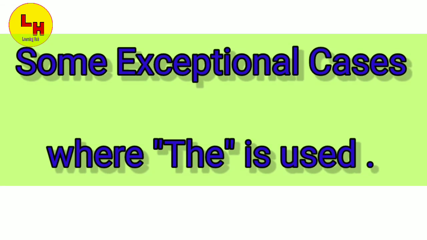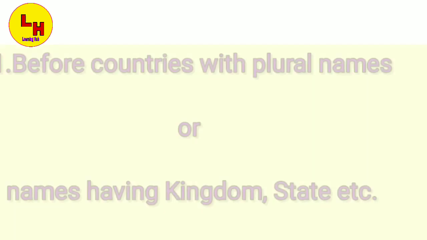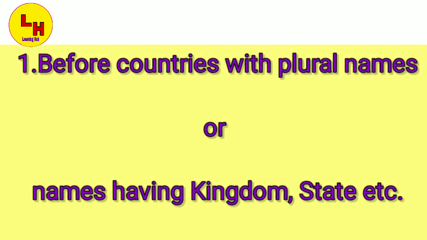Now we move toward other uses of the. There are some exceptional cases where the is used and it is rarely noticed or known by people. So let us know what those situations are. Before countries with plural names or having names like kingdoms, states, etc. There are some countries which have plural names or have kingdom or state in their names.